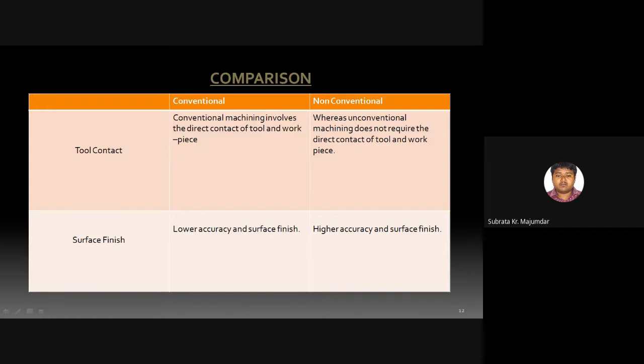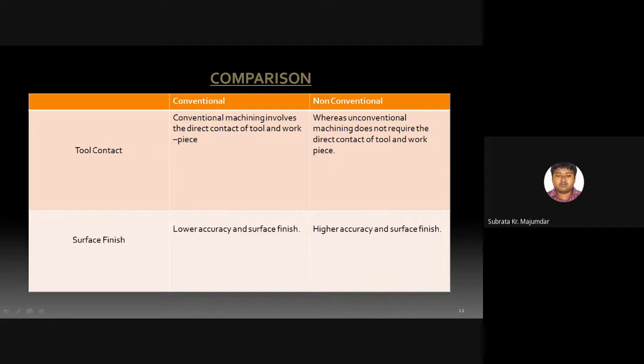One of the great advantages of the non-conventional machining process is the accuracy and surface finish quality. Any kind of non-conventional machining process can give much higher accuracy and surface finish quality as compared to any kind of conventional machining. That's why non-conventional machining is more implemented in our research and development sector. Basically, this process cannot be utilized in mass production.